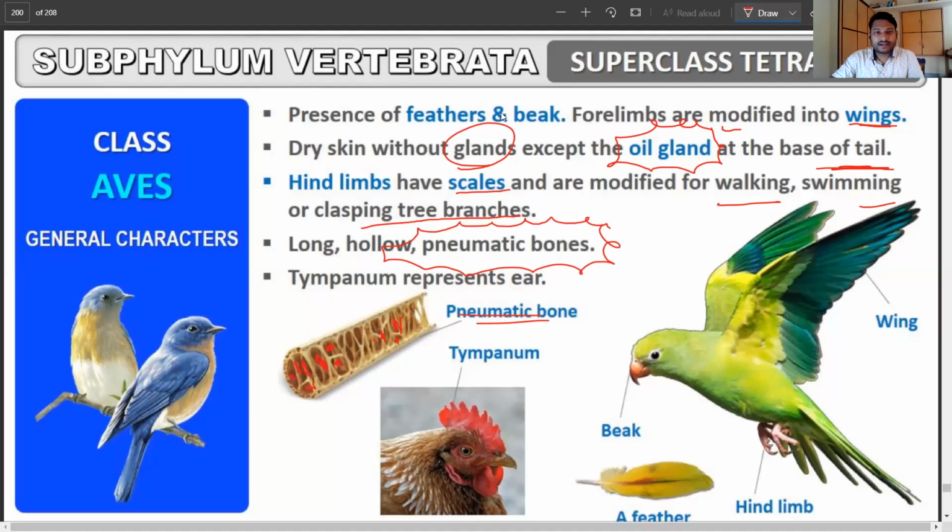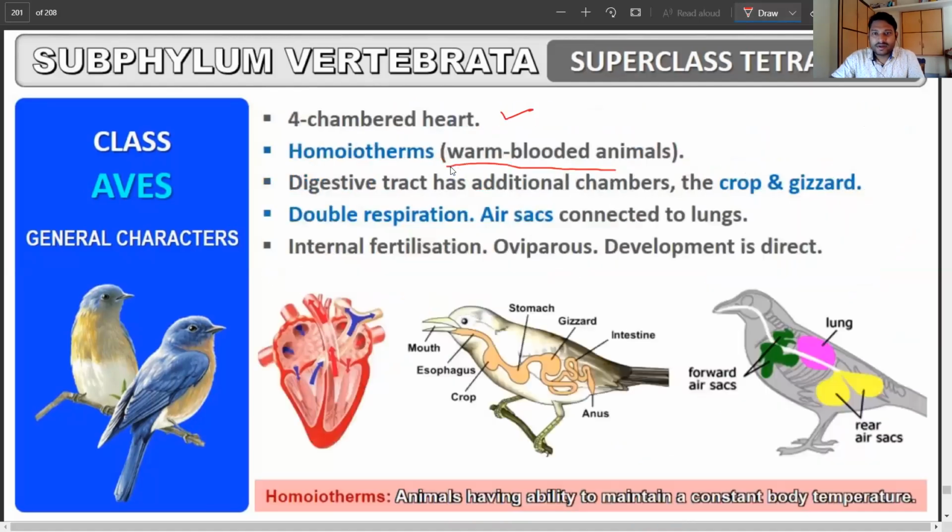Now, four-chambered heart. These are going to be homeotherms, or warm-blooded animals, for the first time. The digestive tract has an additional chamber called the crop, where the process of digestion happens. Double respiration, air sacs connected to the lungs. Internal fertilization, oviparous, and the development is direct, egg laying, without any sort of larval form.